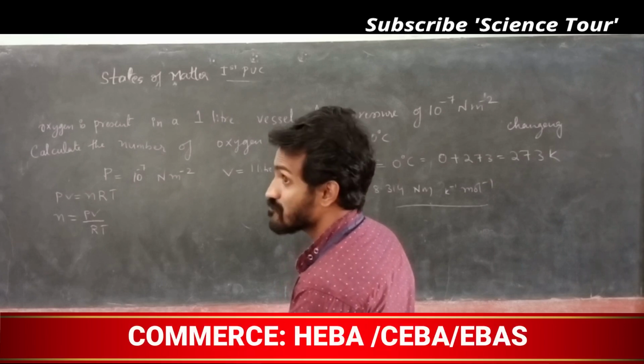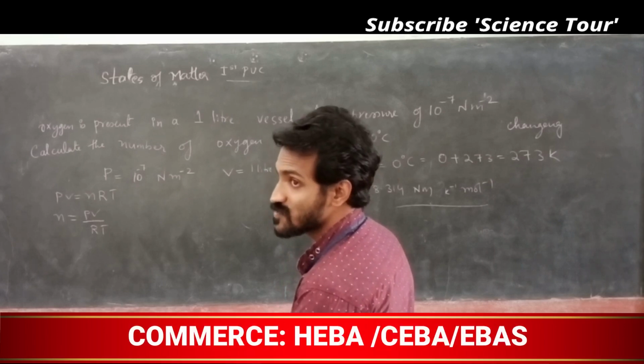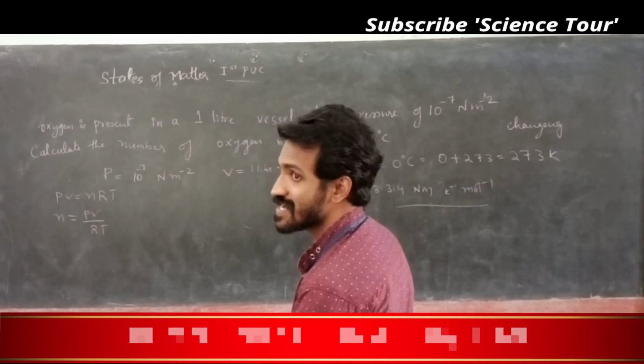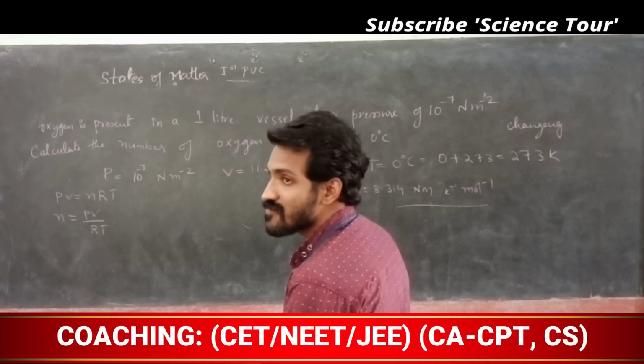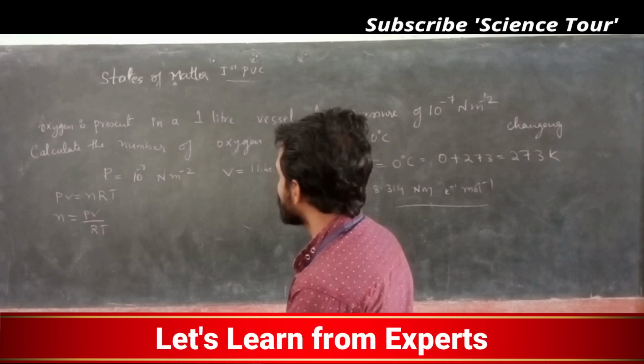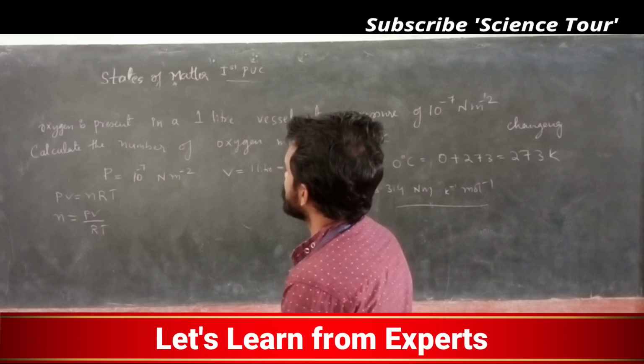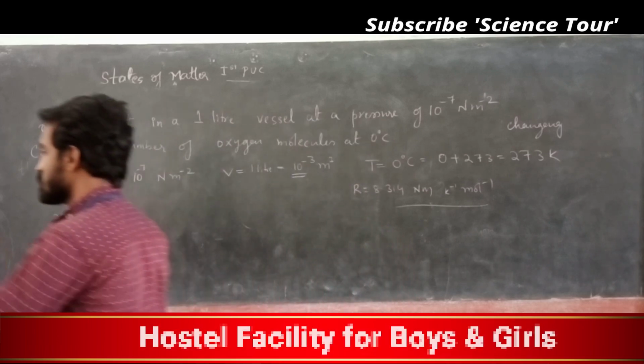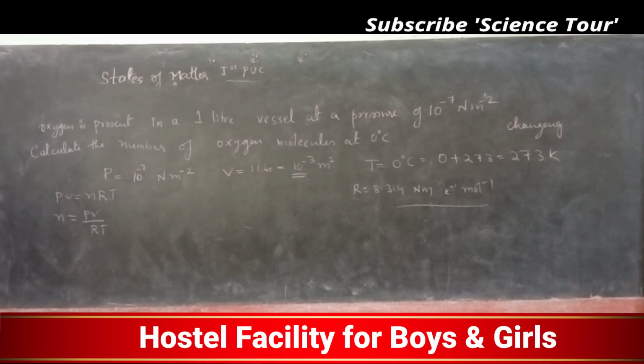I need the number of molecules, so we have to multiply with something at the end: the Avogadro number. 1 mole contains the Avogadro number of molecules, that you have to multiply and write the answer. Okay, everything I explained, just go through this.